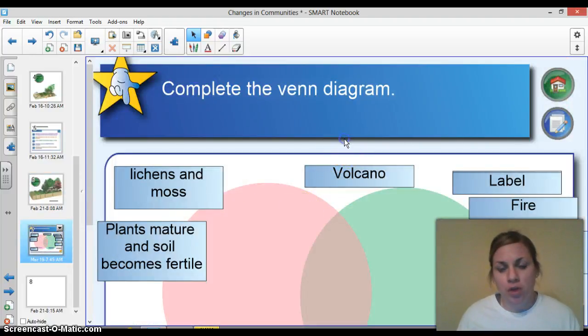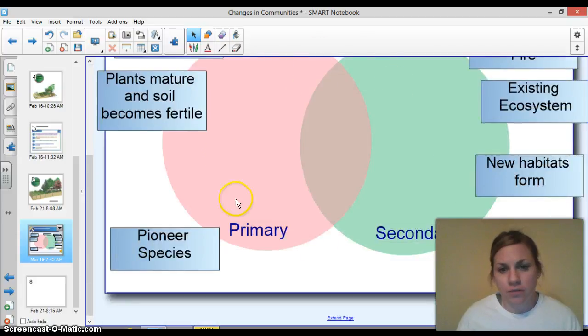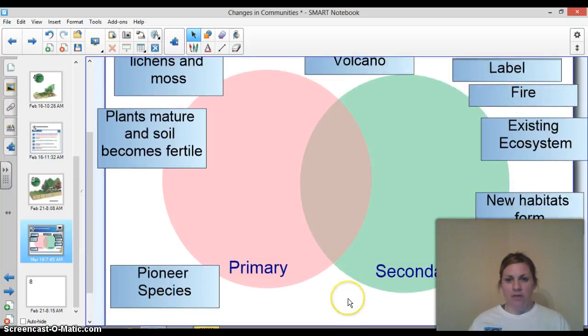So on your paper, draw 2 circles that cross over. Okay, label at the bottom, 1 primary, 1 secondary. Okay, so let's try to fill this in as to what would be different and what would be the same about primary and secondary succession.